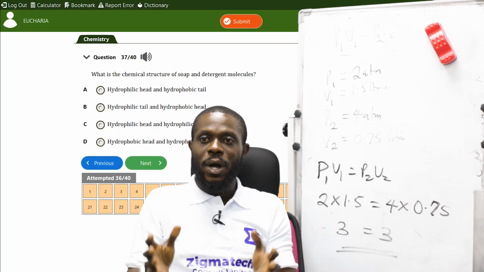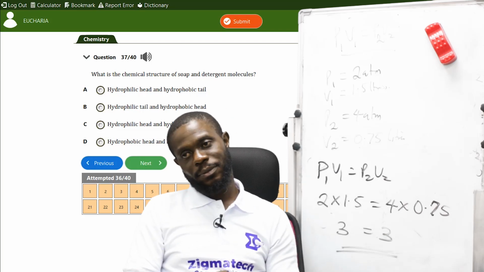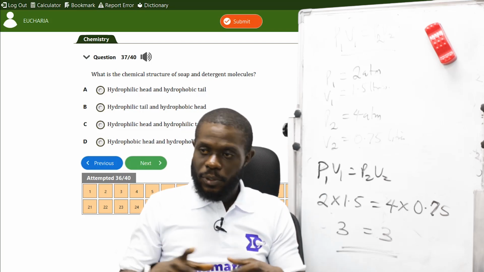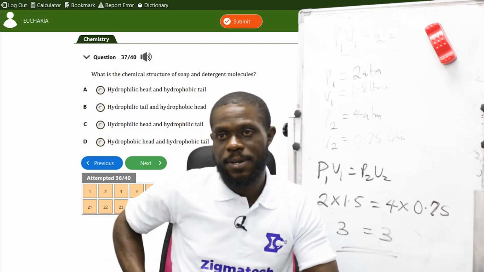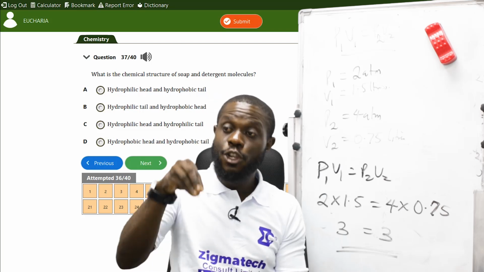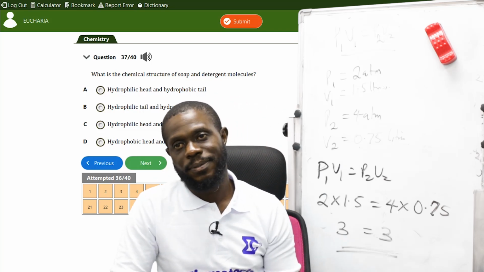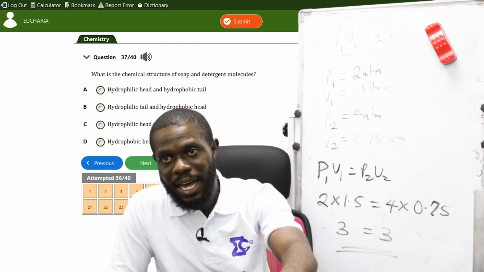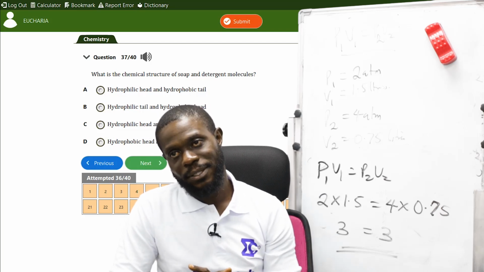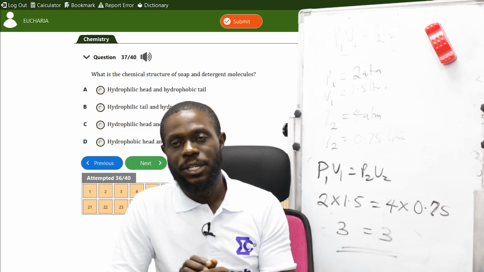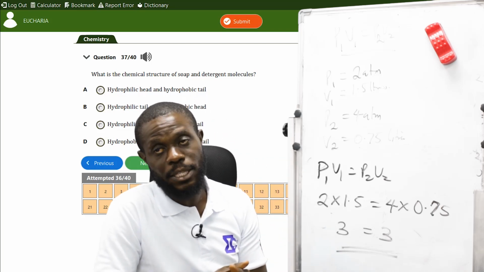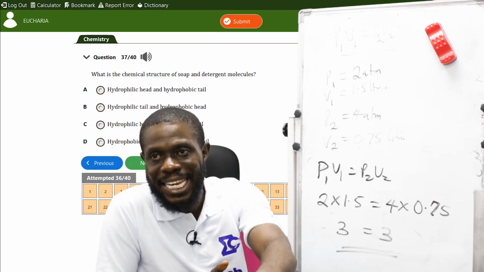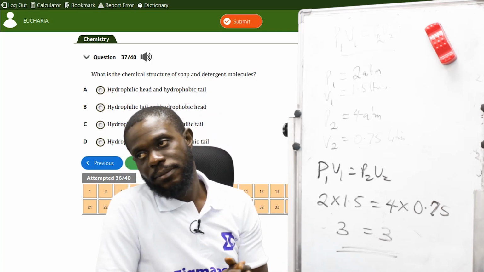Now, soap. Water is being used to make soap, and that same water is being used to dissolve soap. When you hear head and tail, it talks about the making and the dissolving. That's what it means. So what's the chemical structure of soap and detergent molecules? Soap is the making and detergent is the dissolving.